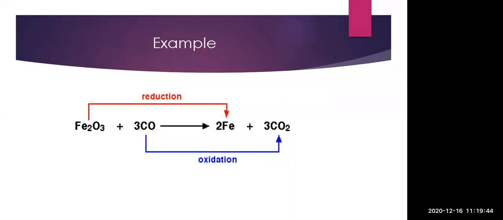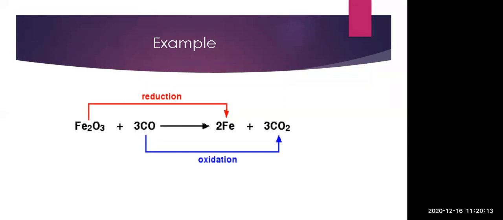In that case, a particular reduction and oxidation reaction takes place. Here you can see that from Fe, oxygen is removed, and we are getting Fe solo on the product side. As it is removing the oxygen, by the definition of reduction, whenever there is a removal of oxygen, that compound or element gets reduced. So here Fe gets reduced on the product side.